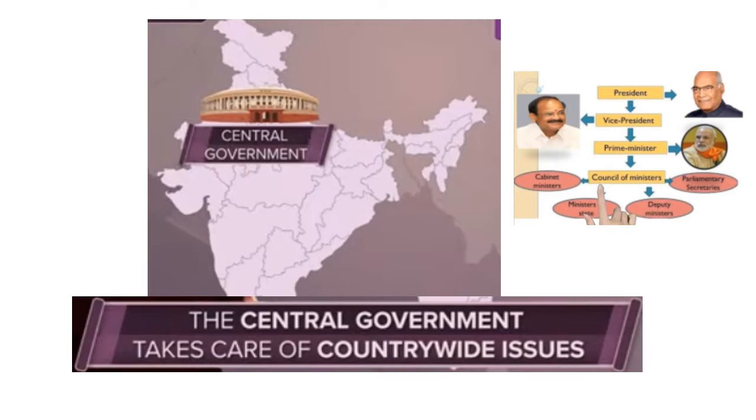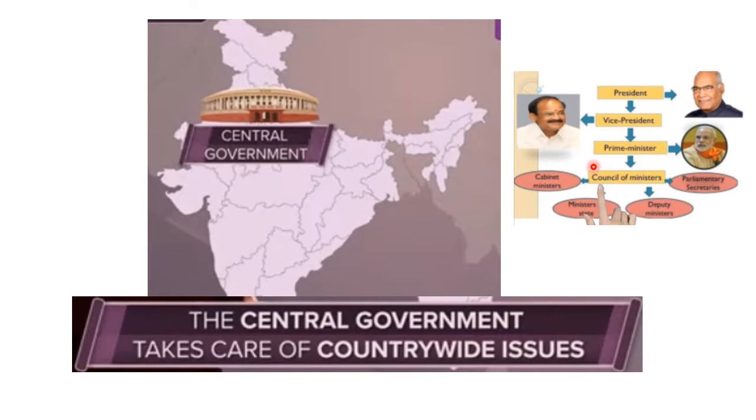We have a government in the center called the central government or union government, and the responsibility of the central government is to take care of countrywide issues, to look into the progress and security of the country. And who are the people who are looking into the central government? Yes, we have the president, the prime minister, the vice president, then the cabinet ministers, then the ministers of state, deputy ministers. There are various people who look into the governance and administration of issues related to the entire country.